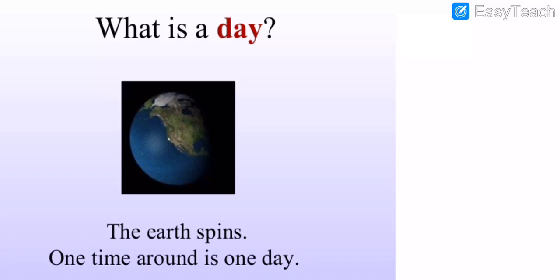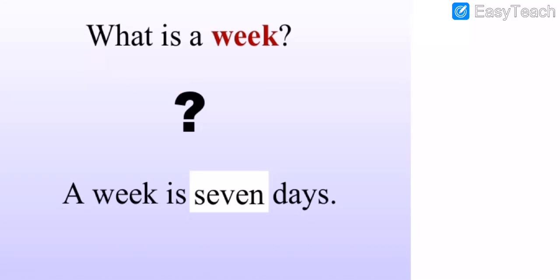So now further, what is the week? First of all, we have completed days; now week, month and year. So what is a week? A week is 7 days. Okay, how many days in 1 week? In 1 week we have 7 days. So my dear students, in 1 week we have 7 days.